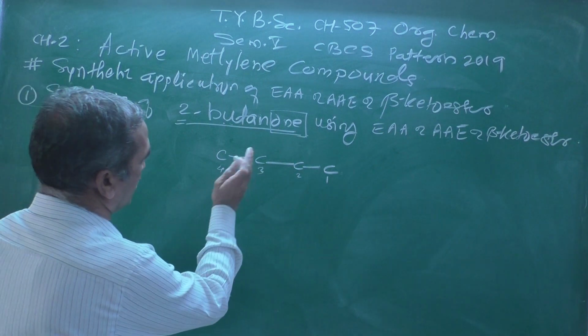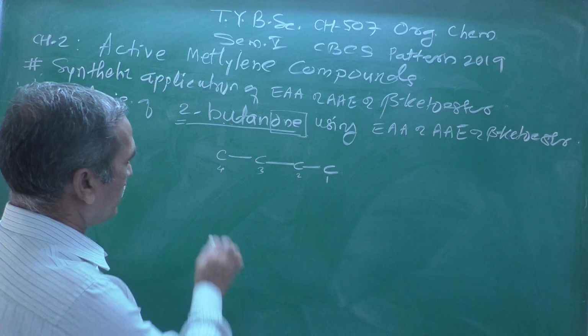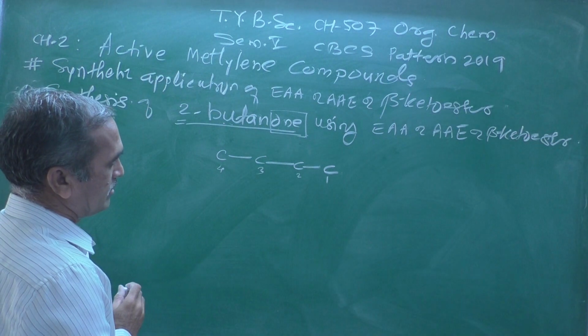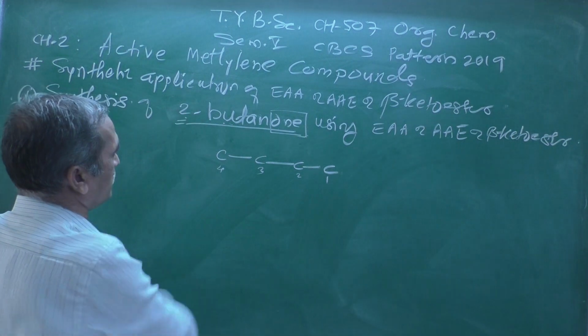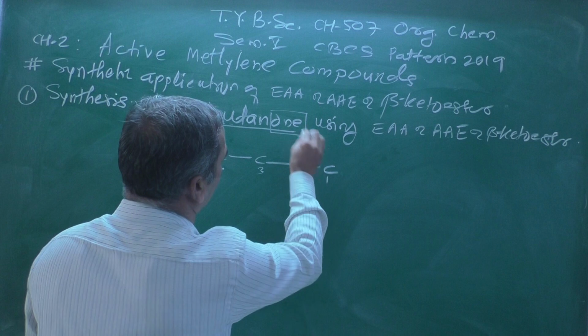Therefore I wrote 4 carbon atoms, and 2 indicates the position of the carbonyl group. Here I am showing that carbonyl group.